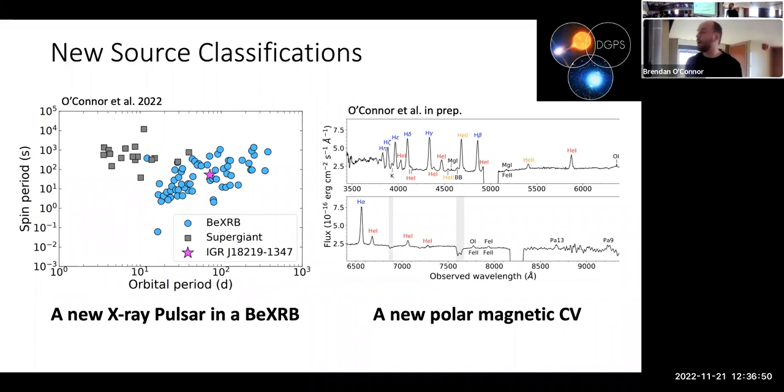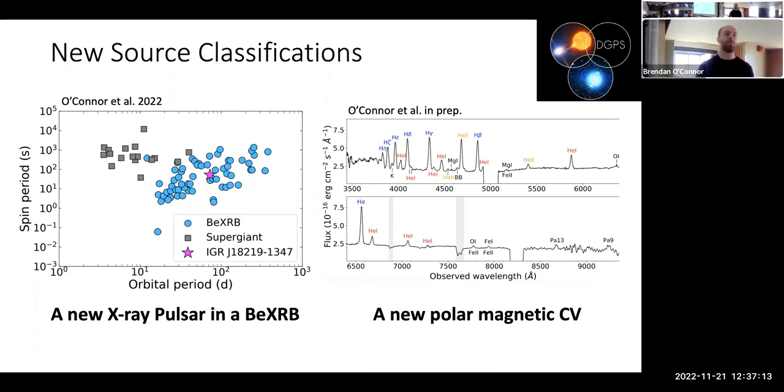A BE X-ray binary is a high mass star, a BE star, which has emission lines in its spectrum. These stars form decretion disks around them, and the decretion disk causes H alpha emission, which is where they get their name. These high mass stars are in an orbit with a neutron star.